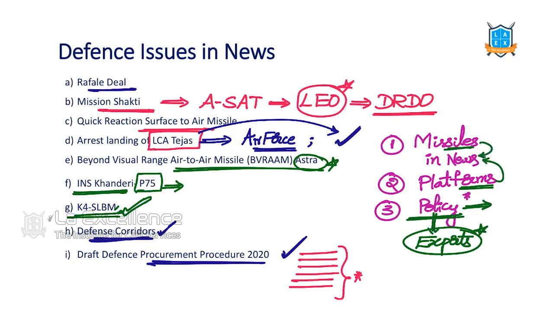But if we don't know what is a submarine, we cannot understand what is this INS Kanderi, what is this P-75, what is this P-75I. There is one more program called P-75I. So we cannot understand all of them if we don't understand the basic meaning of submarine itself. So be careful, read the basics thoroughly. We will announce the date of the S&T current affairs class. Before that, be thorough in basics. We will enjoy the current affairs of science and technology. In that, you need not worry.